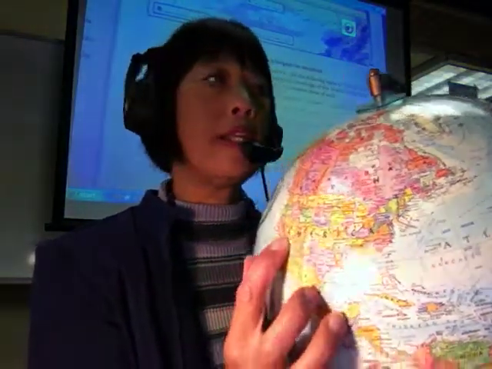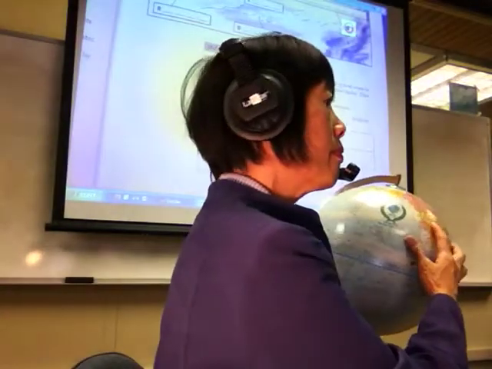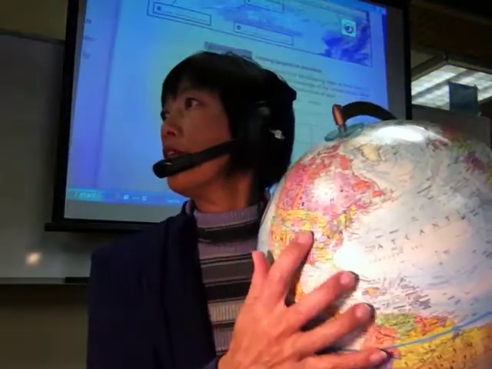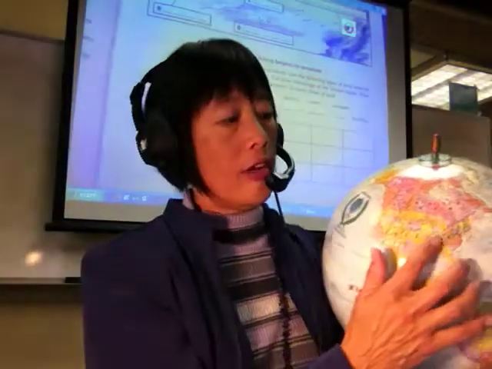Biggest one is continent. Next one is country. What's smaller than a country? City, state, or county? State. State is smaller than a country. All right, so let's take the U.S. for example. How many states are there in the country? There are 50. There are currently 50 states in the United States of America.